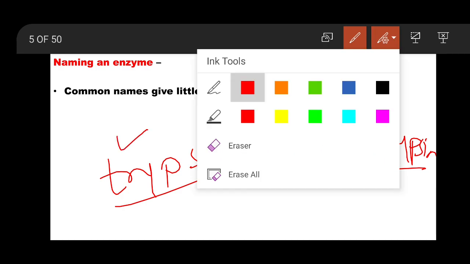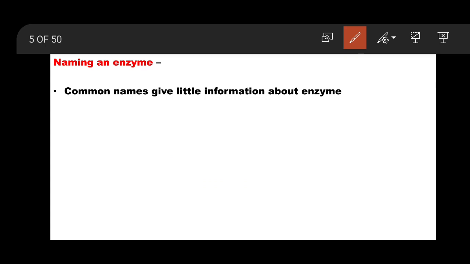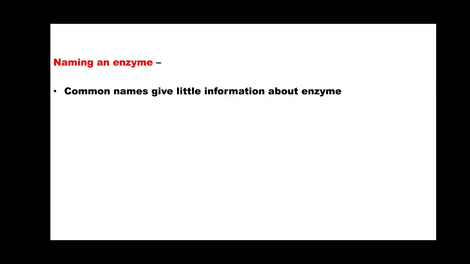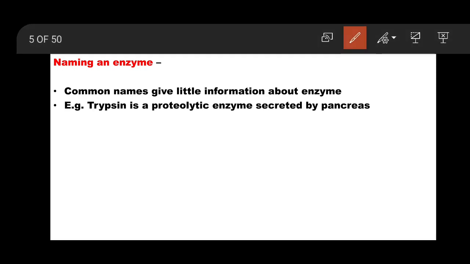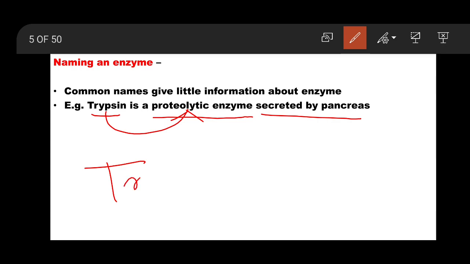So a common name does not give thorough information. For example, trypsin is a proteolytic enzyme which degrades proteins, breaking protein molecules, and it is secreted by the pancreas. But from the name trypsin we are not getting any information.